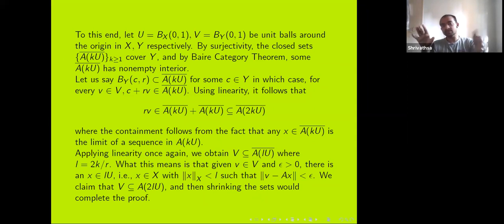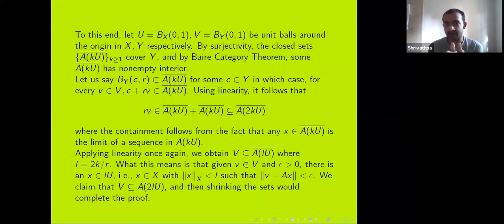So I know that at least one of these closures of A of kU has non-empty interior. So suppose I pick one of them, and let's say there's this point c, and there's a ball of radius r around c inside the closure of A of kU. So what does that mean? That means that any v in V, where capital V is the open ball around 0 in Y, c plus rv is going to be in the closure of A of kU, because any point in the r ball around c is of the form c plus rv for some v in capital V.